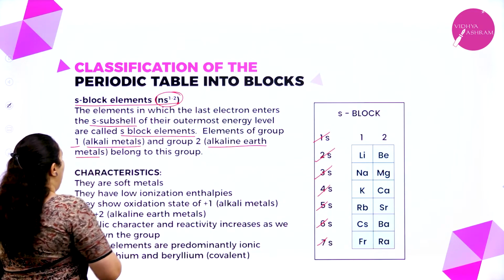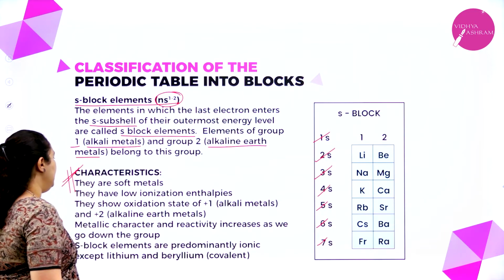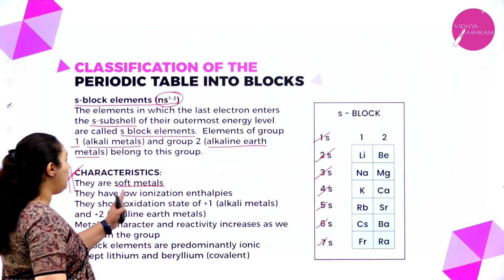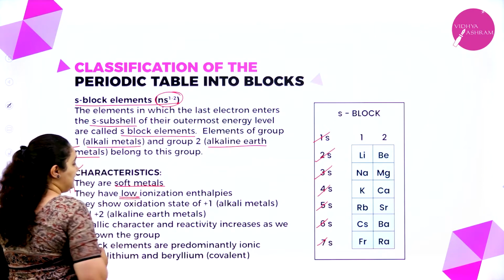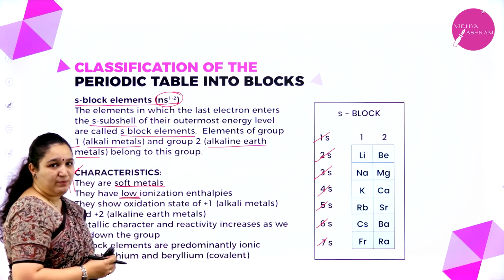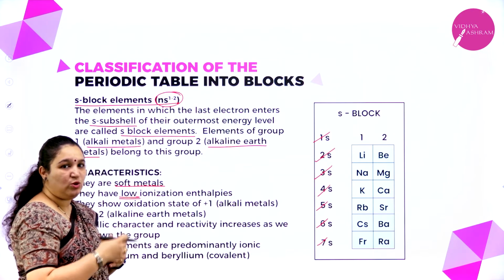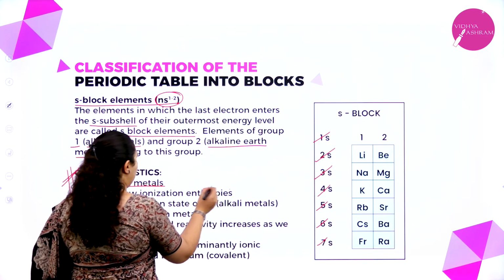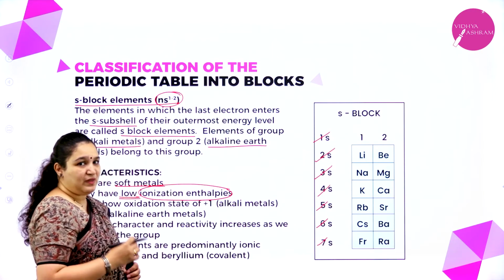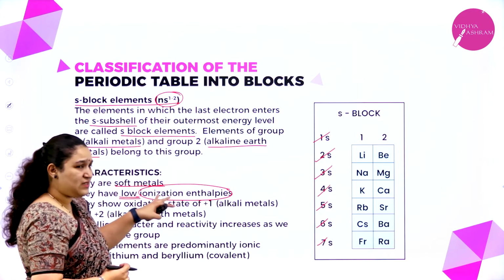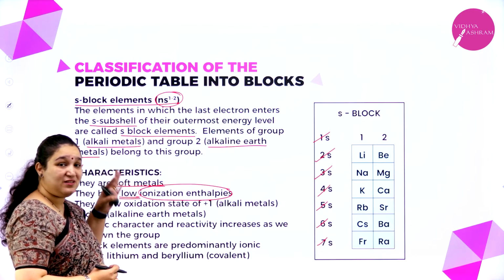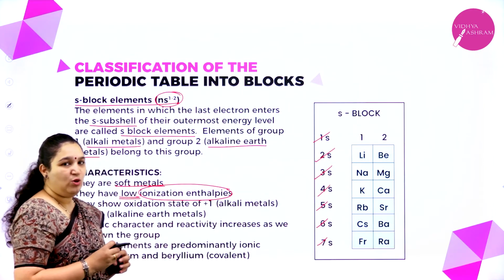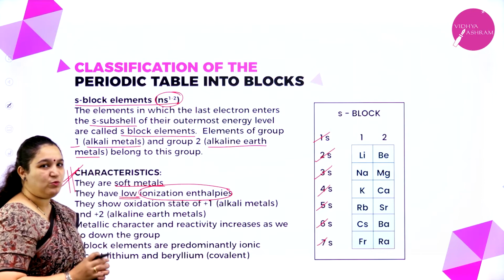What are the characteristics of s block elements? They are soft metals. They are metals but they are soft. They have low ionization enthalpy. What do you mean by ionization enthalpy? The amount of energy required to remove an electron is ionization enthalpy. We will be learning about ionization enthalpy in detail. What is the definition of ionization enthalpy, and what is the trend in the periodic table, we will learn each one. But for now, s block elements have very low ionization enthalpy. That means their electron can be removed very easily.